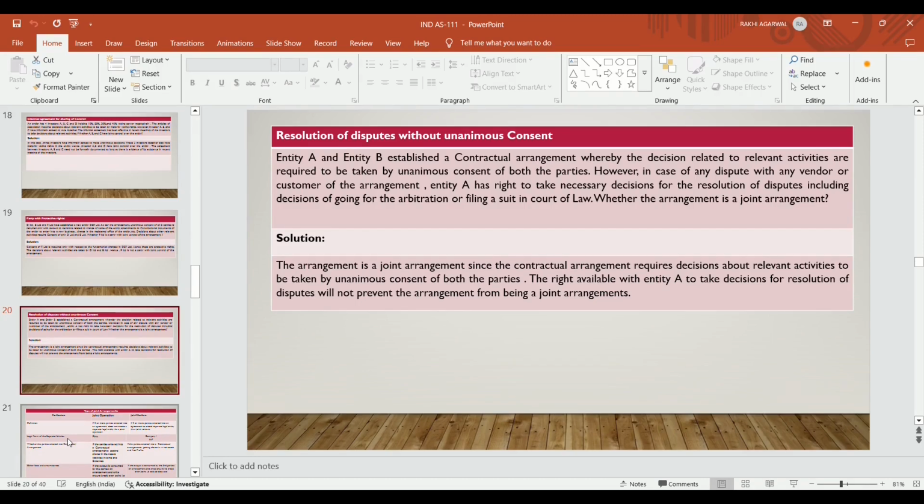The arrangement is a joint arrangement since the contractual arrangement requires decisions about the relevant activities to be taken by unanimous consent of both the parties. The right available to entity A to take decisions for the resolution of the dispute will not prevent the arrangement from being a joint arrangement. Because it is a contractual arrangement, unanimous consent is required from both the parties. So special rights are given to A, but it doesn't matter. It is a joint control through a contractual arrangement and unanimous consent is required. It fulfills the definition of joint arrangement.